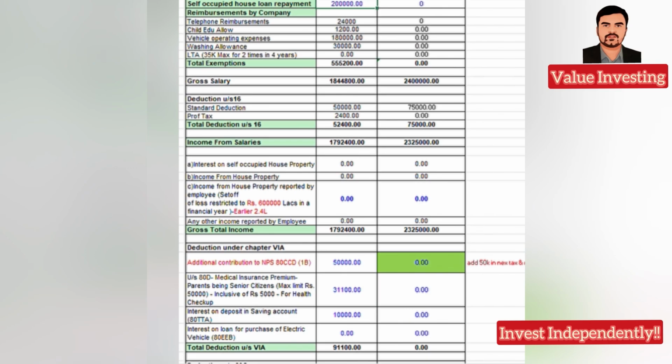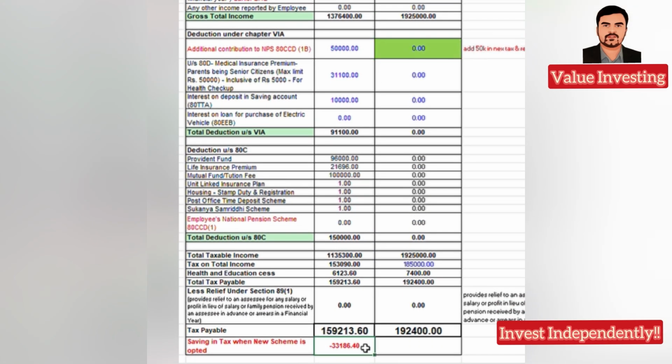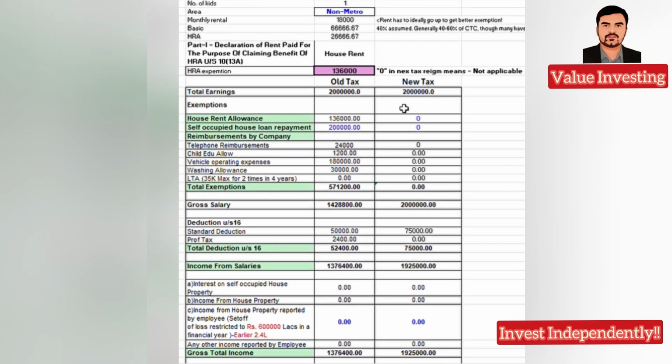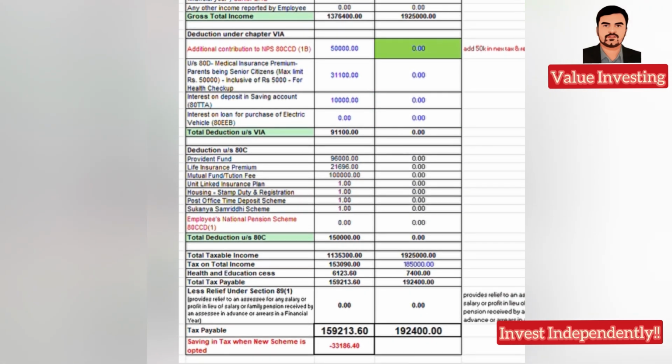Again a clear winner. Similar case with 20 lakh, wherein you are now seeing a loss of 33,000 if you are opting for the new tax rate versus the old tax rate. Again, if you have a home loan, if you have an EV, or if you are planning to invest that 50,000 in NPS, then the old tax rate is better.